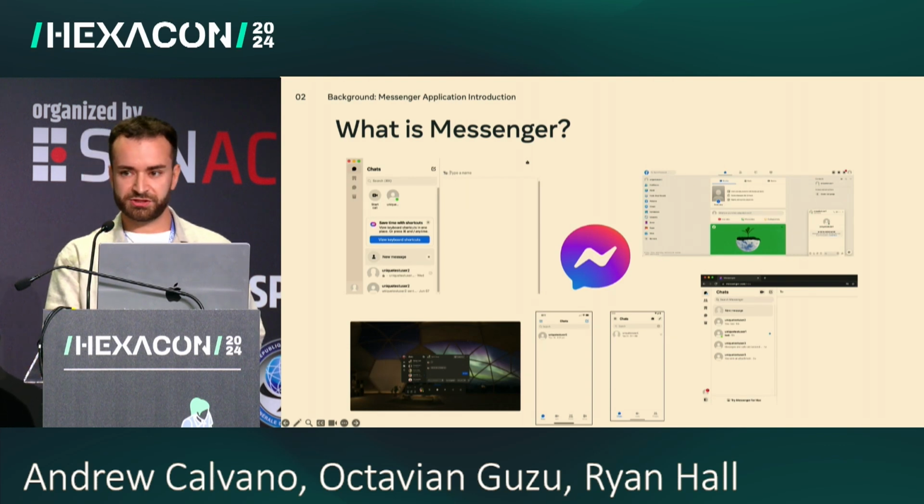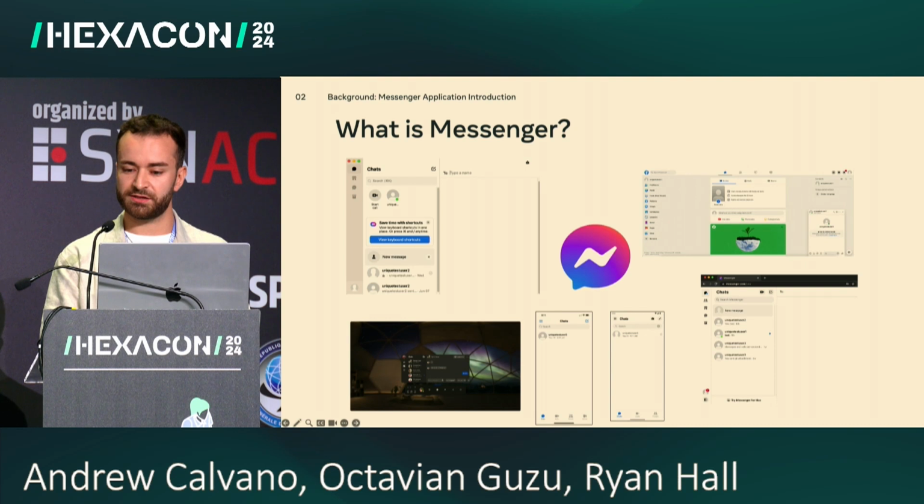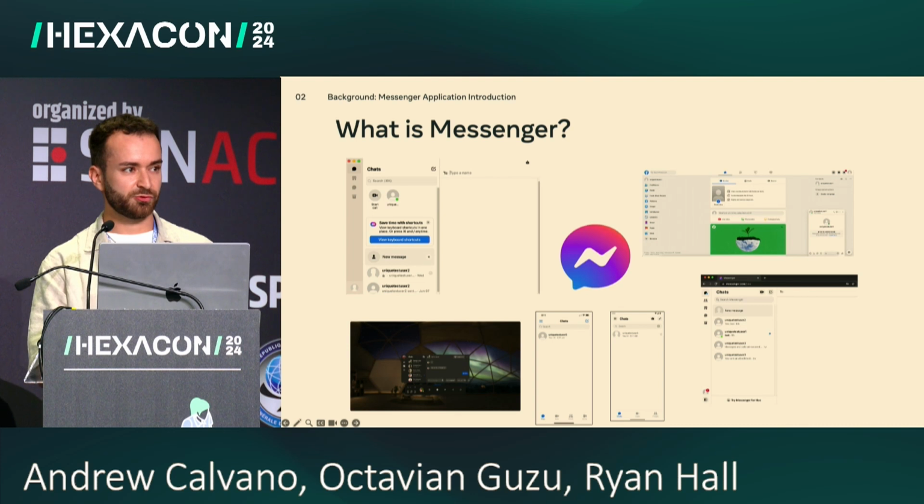Quick background information about Messenger. It is a messaging application that originally started on open chats and which is currently moving to full end-to-end encrypted chats like WhatsApp. It can also do audio and video calling, and it can also be used in our VR headsets.